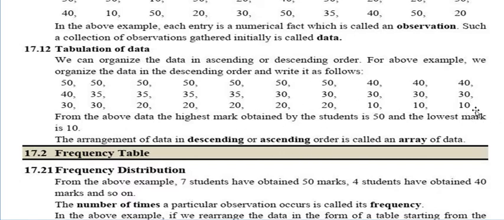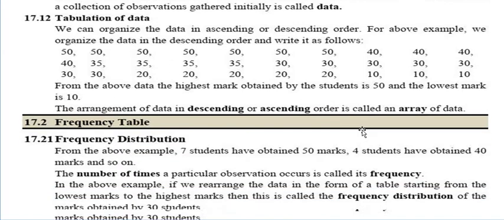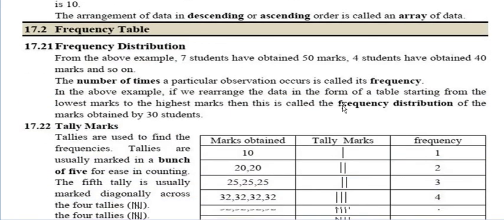If we arrange the data from the smaller number to the bigger number, suppose I write here 10 10 10 20 20 30 30 35 40 40 50 50, going from smaller to bigger, in that context we call it ascending order.